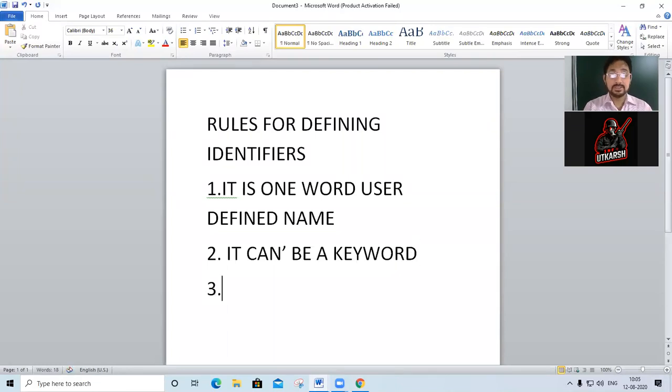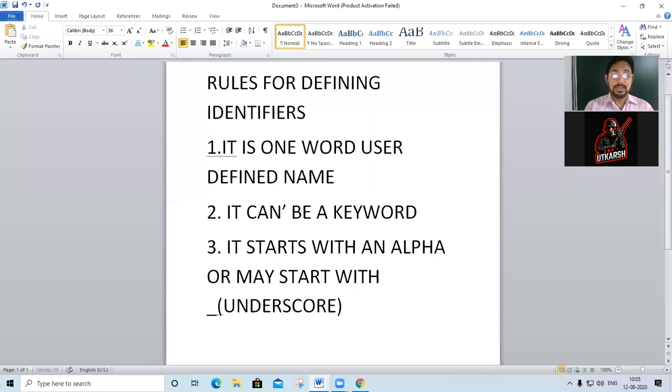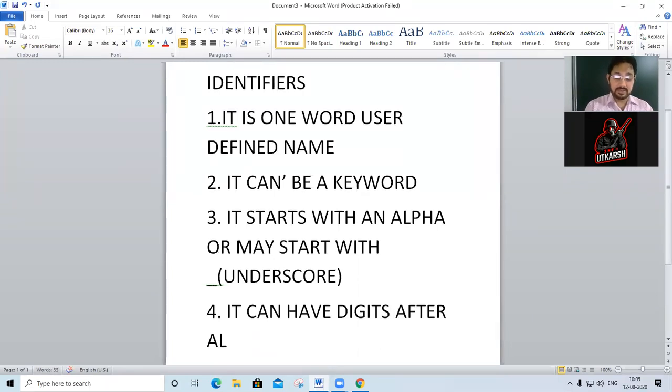Third point you write. It starts with an alphabet or may start with underscore, shift minus, underscore. Next point you write, it can have digits after alphabet or underscore.